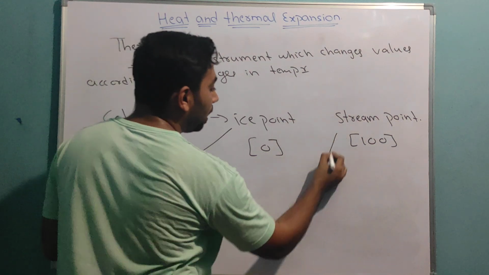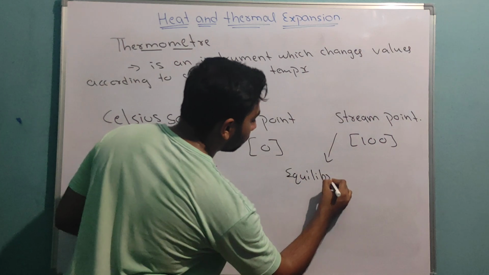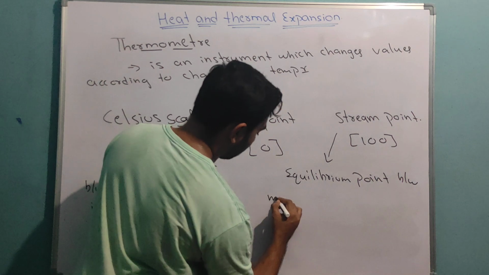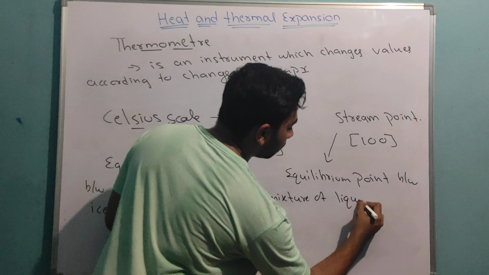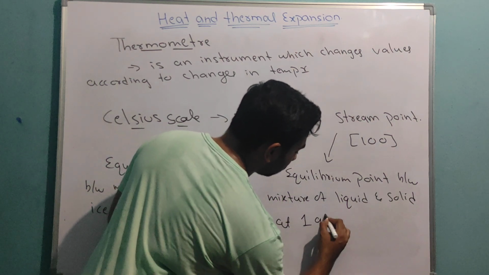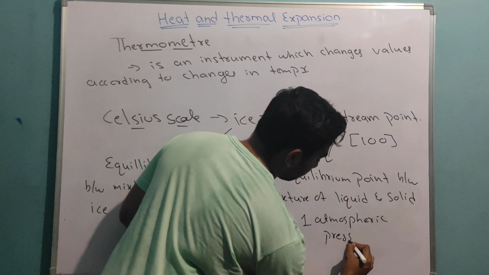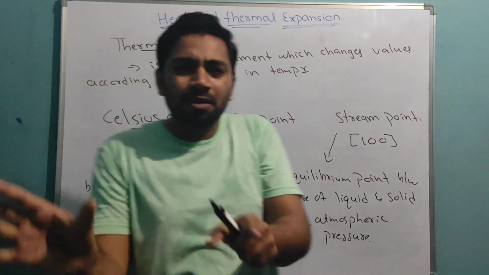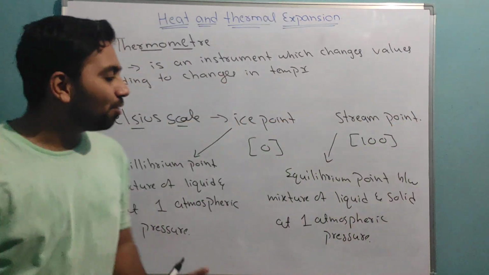Okay, now steam point means the same. Steam point is the equilibrium point between a mixture of liquid and steam at 1 atmospheric pressure. This is the ice point and steam point. See, you just remember, ice point is the lowest value, steam point is the highest value.